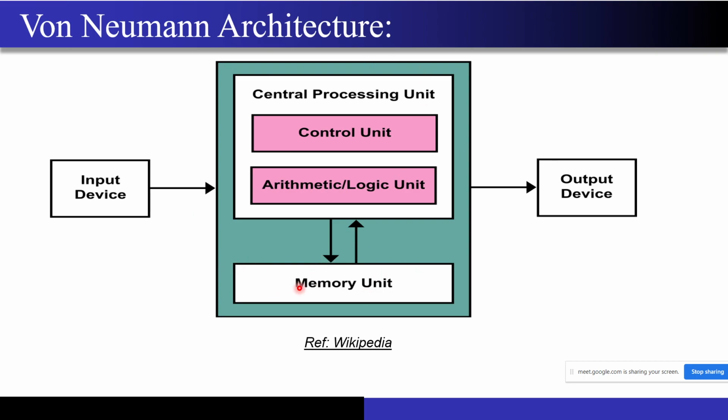So whenever some data is stored in the memory, you have to access the memory in a particular cycle. You have to fetch this data from the memory, and then you will get the data into the CPU. Then you perform the operation in the arithmetic logical unit, and whatever value you got, you give it to the output device, or again you store it to the memory. So this is what our von Neumann architecture tells you, and all your CPUs and GPUs that are there in the market are based on this architecture, right?